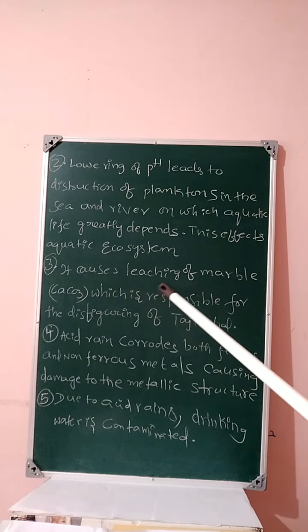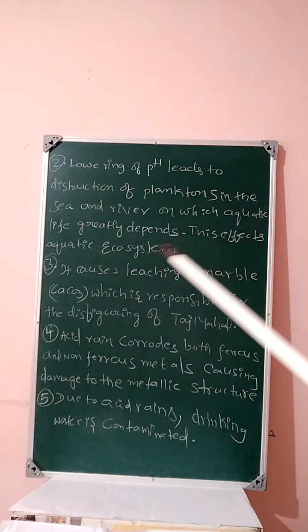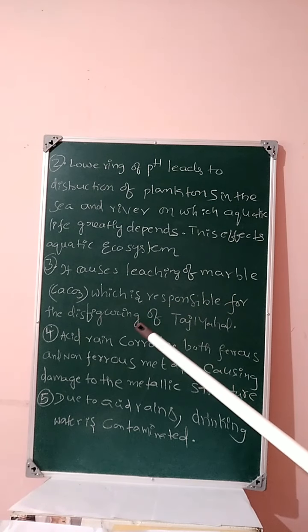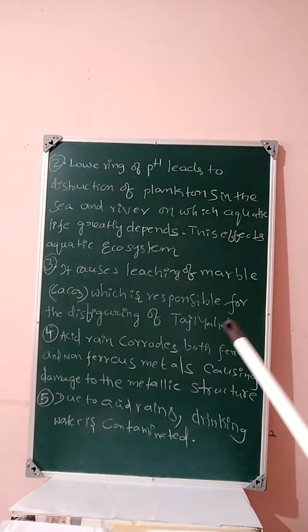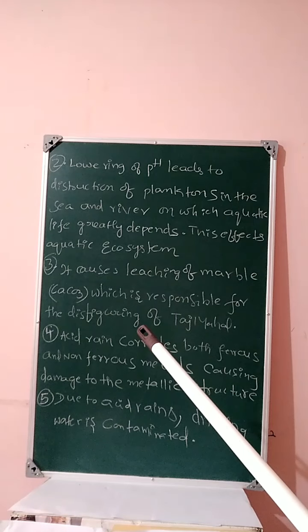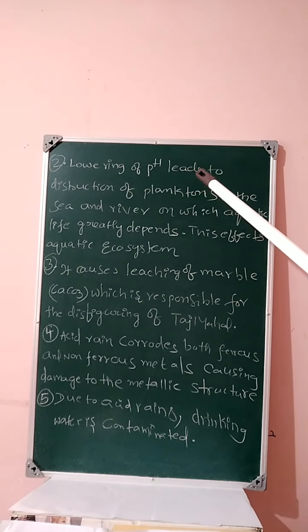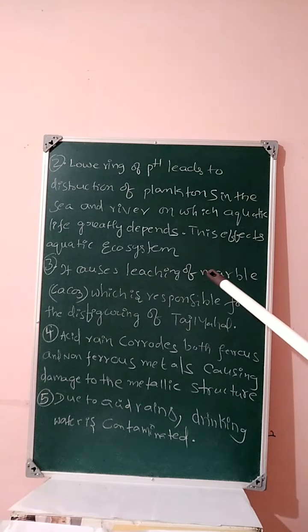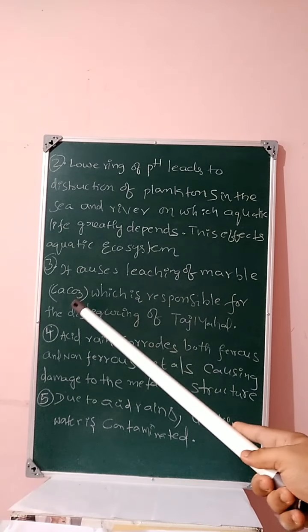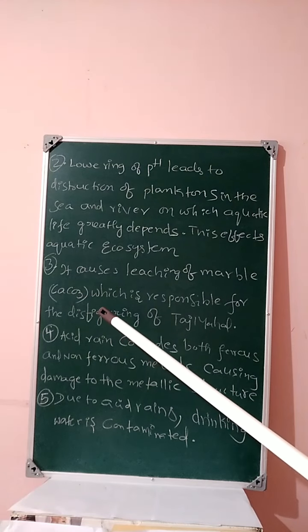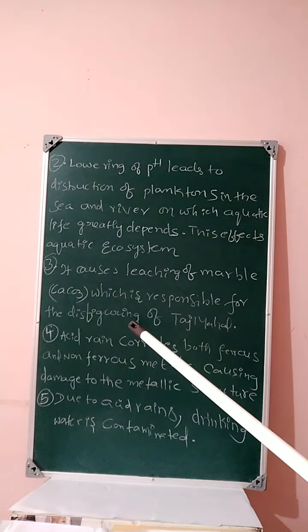Third one, it causes leaching of marble, that is calcium carbonate, which is responsible for the disfiguring of the Taj Mahal. The Taj Mahal is made up of highly valuable marble, that is calcium carbonate, but the rainwater having sulfuric acid reacts with calcium carbonate to form calcium sulfate. Hence, the Taj Mahal is undergoing disfiguring.